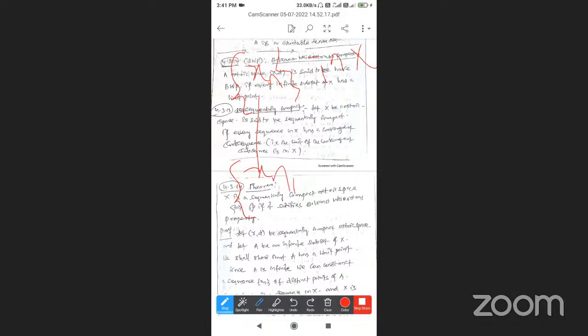Suppose x_{n_k} is a subsequence of x_n and it is convergent, with its limit point also in X. That is called sequentially compact.